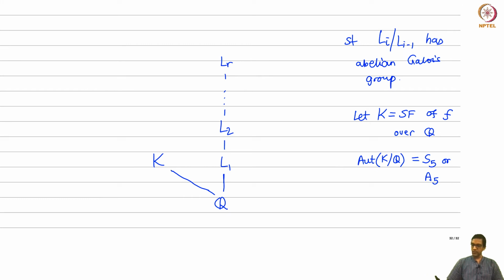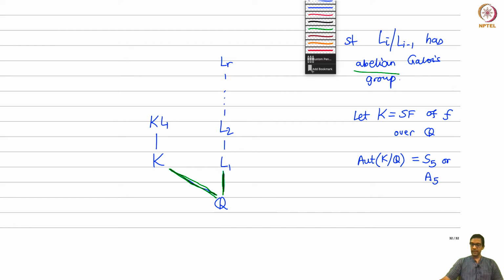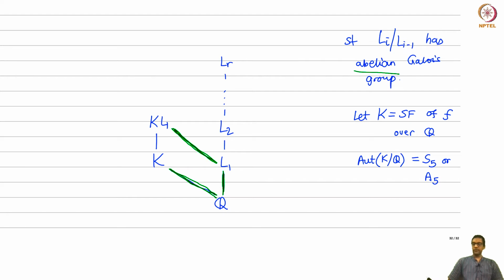So what am I assuming? I am assuming that this Galois group here, K over Q, is either S5 or A5. I know that this Galois group L over Q is abelian. That was my assumption. Therefore, by our composites theorem, if you look at the composite of K and L1, so let's look at the composite KL1, then KL1 over L1 is also Galois, and its Galois group is either S5 or A5.